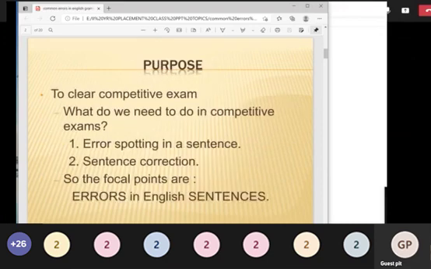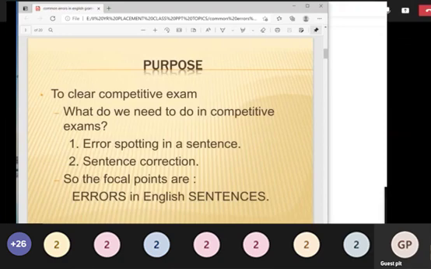Next we have seen what the purpose of learning grammar rules is. In academics, studying grammar rules is just for 2 marks, because in Part A you are just going to write the exam for 20 marks. Don't study these grammar rules only for that. It is going to be helpful for your lifelong learning. As a professional student, you must use correct sentences in your spoken and written language.